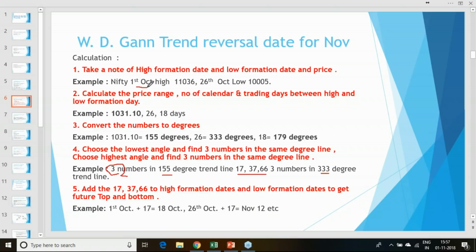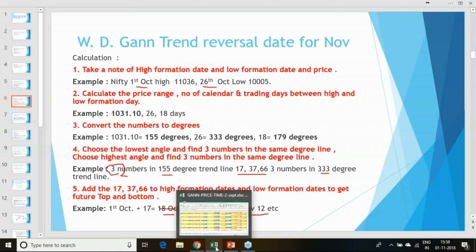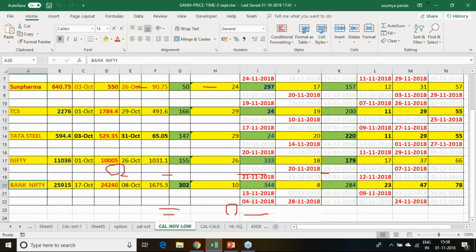So the high formation day was 1st October, and the low formation day was 26th October. 1st October, I am adding 17, so it is giving me 18th October. This day is no more, it is gone. 26th October, if I am adding 17 days, it is giving me November 12th. So by this process, I have to add and filter out the days which fall in November. On those days my trend reversal will come.